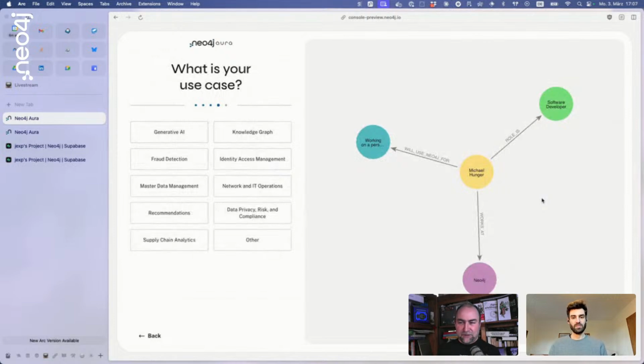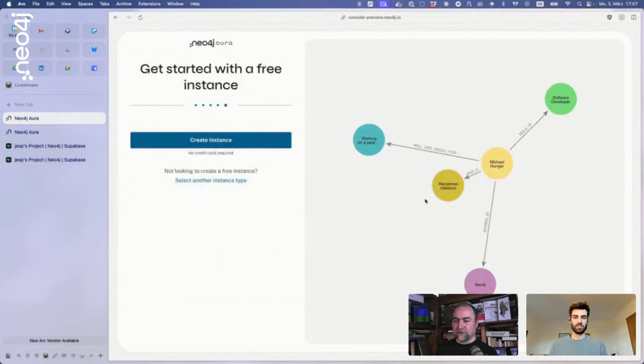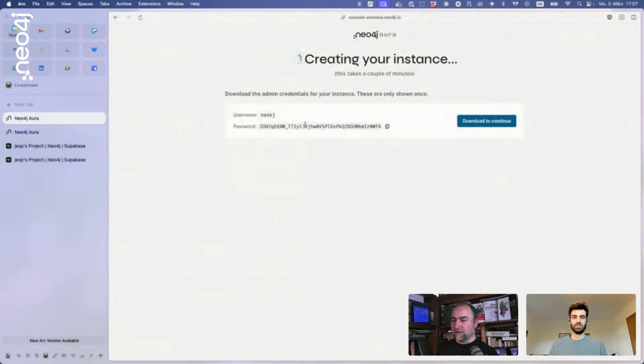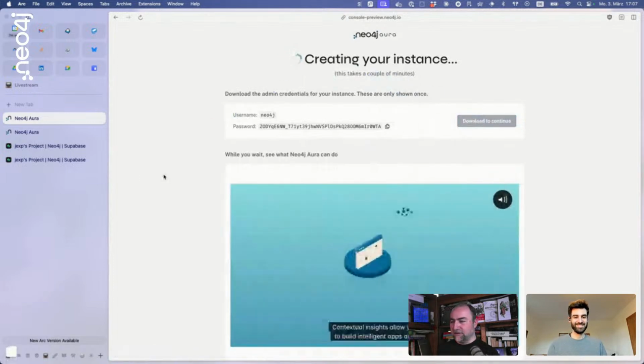So it's not just me myself, but also the things that I'm working with. Then let's say I want to work on a recommendations project. This is my little graph that builds up, which I find quite nice. Then I can create an instance. There's no credit card required, and it will start getting me this instance. I'll destroy it later, of course, so it's not worthwhile for you to copy this password.